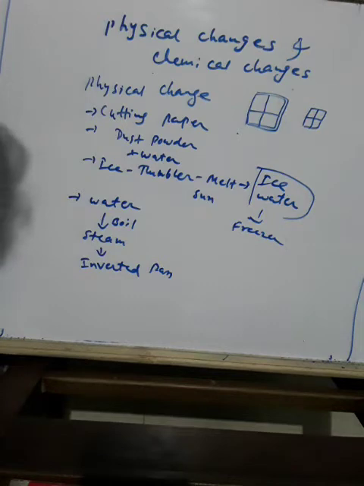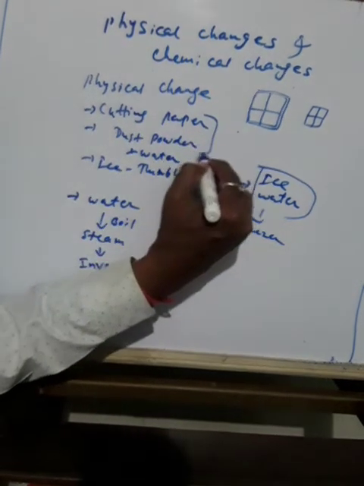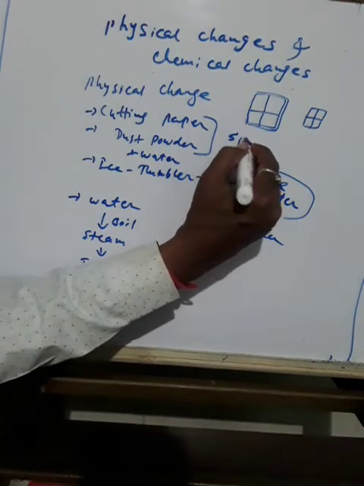What changes you observed here? See 6.3 and 6.4. In activity 6.1 and 6.2, you saw the paper and a piece of chalk underwent changes in size.